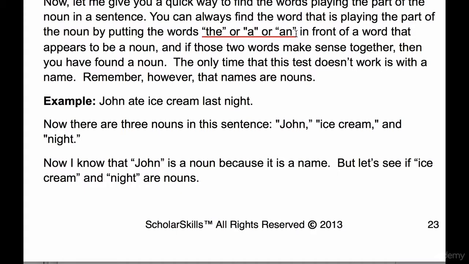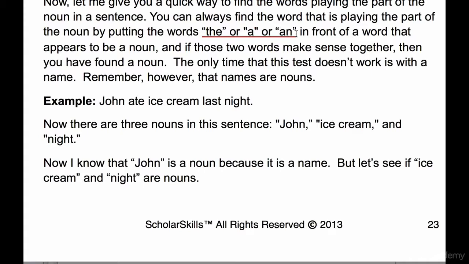Let's look at an example. John ate ice cream last night. Now, there are three nouns in this sentence. John, ice cream, and night. Now, I know that John is a noun because it's a name. But let's see if ice cream and night are nouns too.